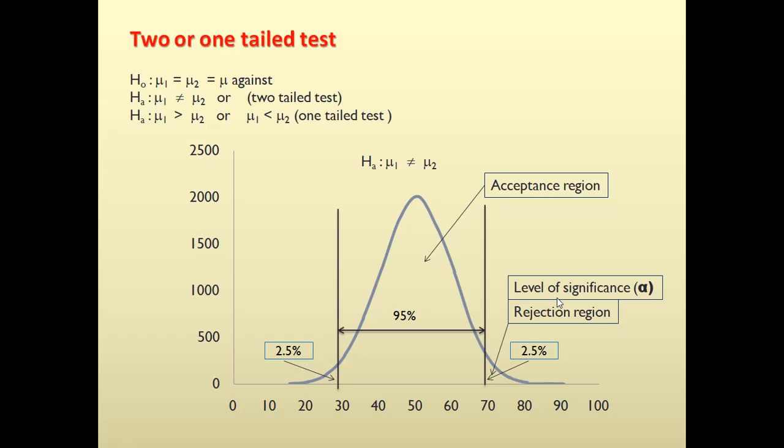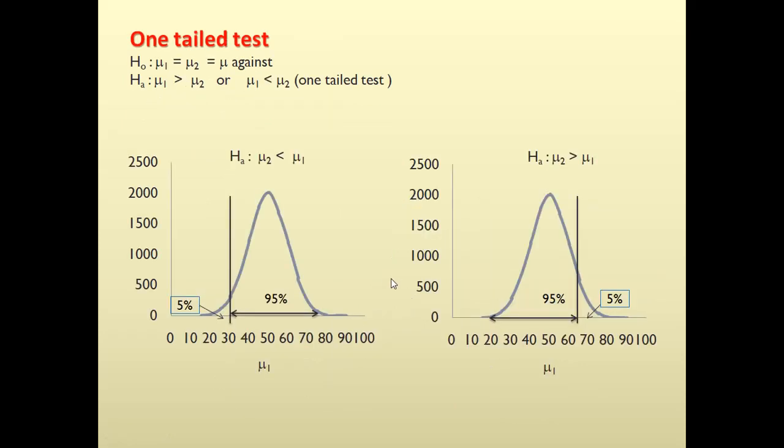In that also we have two options. We can go for a two-tailed test or a one-tailed test. You can see this hypothesis, that mu1 equal to mu2 as against mu1 is not equal to mu2, or mu1 is greater than mu2. Now two-tailed test means the area of rejection, here in the graph you can see that it is on two sides, 2.5% on the left hand side, 2.5% on the right hand side, and the middle area, that is 95%, which is known as the acceptance region. In one-tailed test, we fix the area of rejection on one side of the curve, that is 5%, either on the left or on the right hand side.